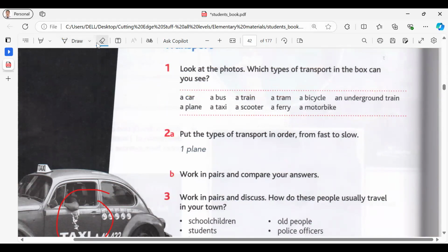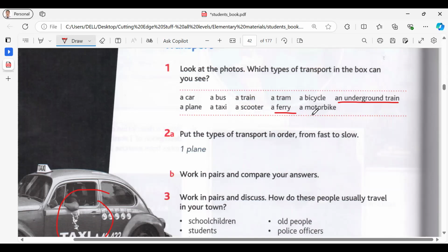A car, a plane, a bus, a taxi, a train, a scooter, a tram, a ferry, a bicycle, a motorbike, an underground train. Yes, an underground train. Are they clear for you, the meaning? Yes. Okay, so what have you got in your city? Have you got all of them in your city? Or what don't you have in your city?